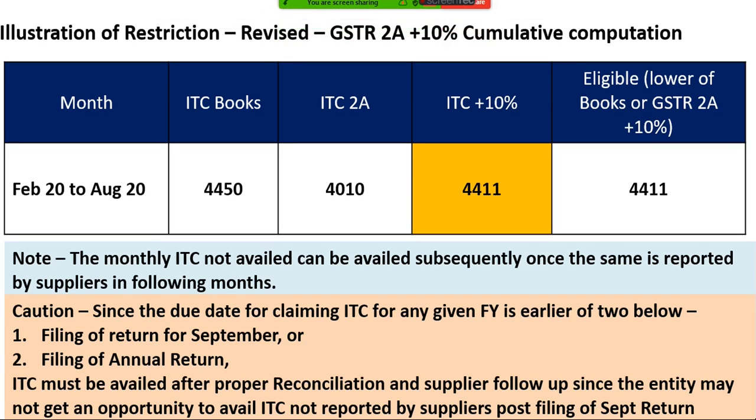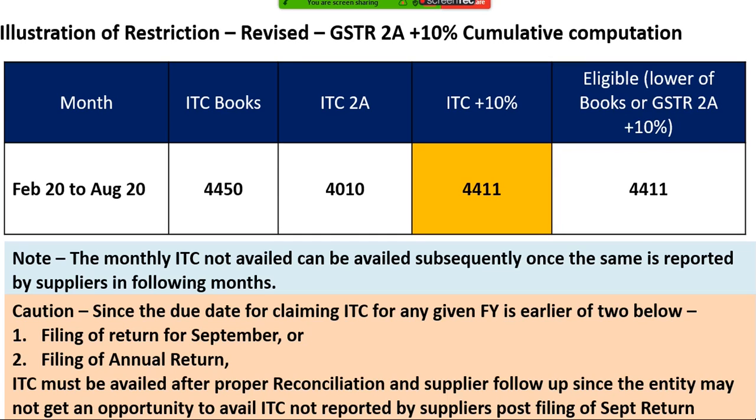But again, the problem is that from Feb to August, we are claiming on an actual basis as per books. But once we download the ITC from Feb to August on a cumulative basis and follow it later on, it might also happen that I have to reverse some credit, because I may have claimed excess credit as I am not comparing GSTR 2A on a monthly basis. So again, this is where I am saying that the due date for claiming ITC is not increased, but there is a likelihood that government will also increase that due date for claiming credit as per GSTR 2A.